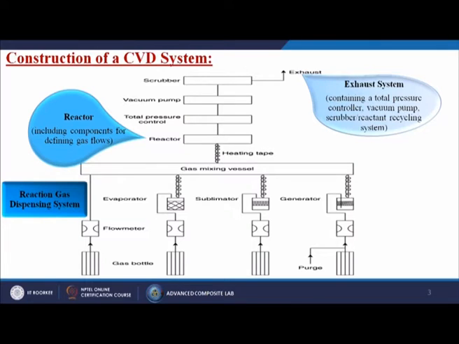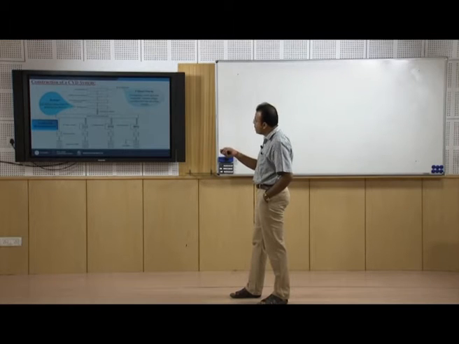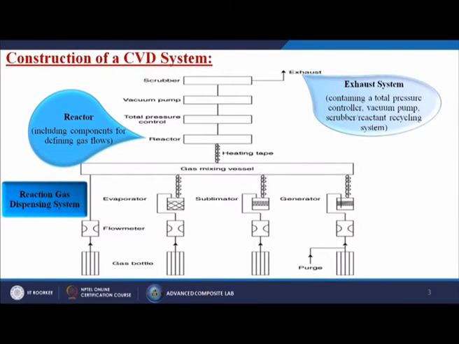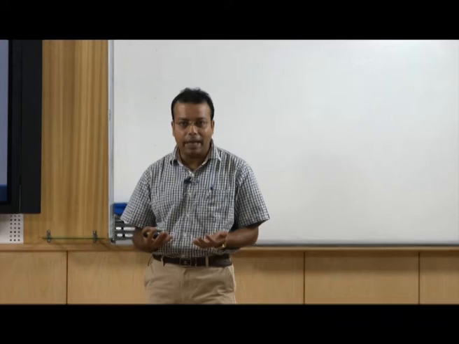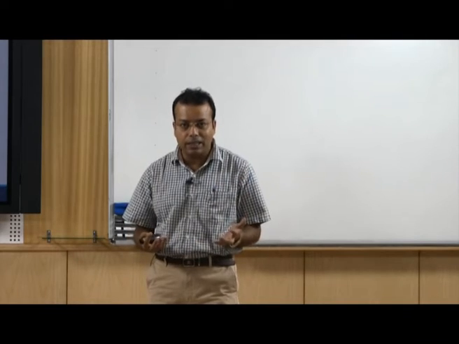Then we introduce a reactor, which includes the components for defining the gas flow. By this we can put the gas into the system and do the mixing of the system. It is a totally automatic process. Not only that, we can control the percentage of mixing of the gases in that system, and we can agitate the gases.